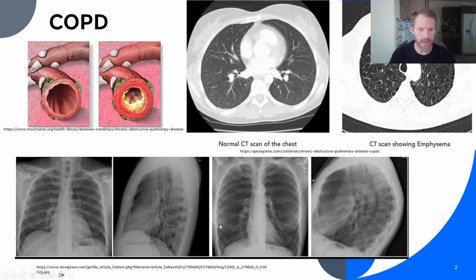Let's go down here and take a look at these chest x-rays. So we have a frontal view and we have a side view from coming in from the side. So this is a nice healthy lung. We can count all the ribs here. The diameter is not abnormal. Look at the side, so we can actually kind of see in front of the spinal cord here, the heart's here, a nice diameter.